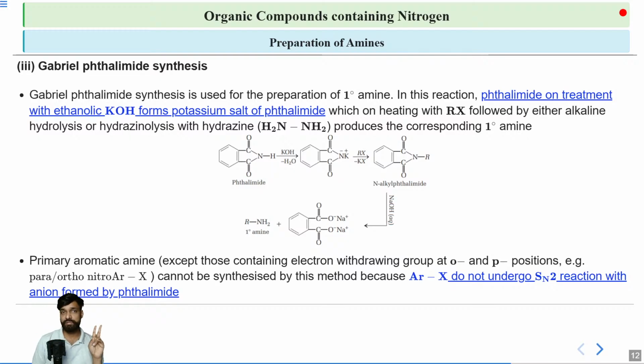I hope this is clear to you and it's very important to remember. So 2 points you will remember. It helps us to prepare only primary amine. And second thing, it cannot be used to prepare an aniline, or you can say a derivative of aniline, in which R group here is taken as benzene.